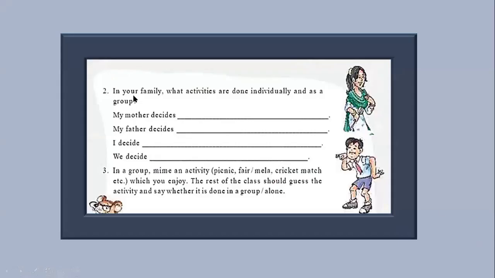Moving forward, in your family, what activities are done individually and as a group? This is also an entirely personal question. Your answers might differ. In my house, my mother decides what grocery needs to be bought, and my father decides places to visit during vacation, and I decide which book to read, and we as a family decide what movie to watch. Try doing this exercise on your own, children.